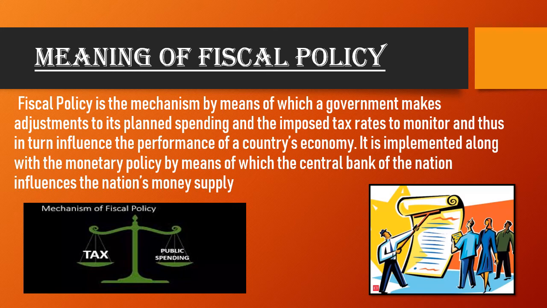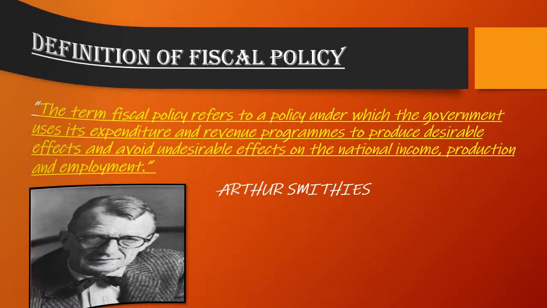So it is implemented along with the monetary policy by means of which the central bank of the nation influences the nation's money supply. So basically, how the government manages the amount of received money, received income, into public spending is known as fiscal policy. So how does the government do this? They have their main financial or fiscal instruments. Let's have a look at those instruments.